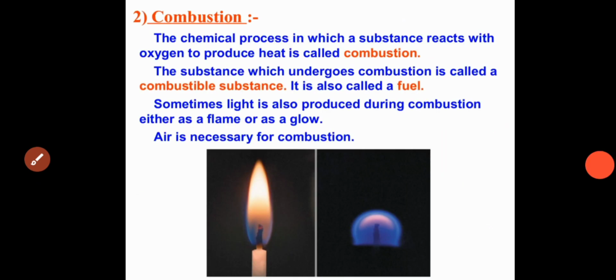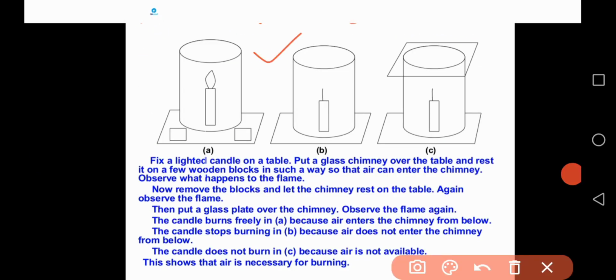So in the first table, what happened? The candle burns freely in the first table. Why? Because air enters the chimney from below. We placed this glass chimney over the wooden blocks, so below the chimney there is a gap. Through that gap air enters the chimney, and burning of the candle takes place freely.